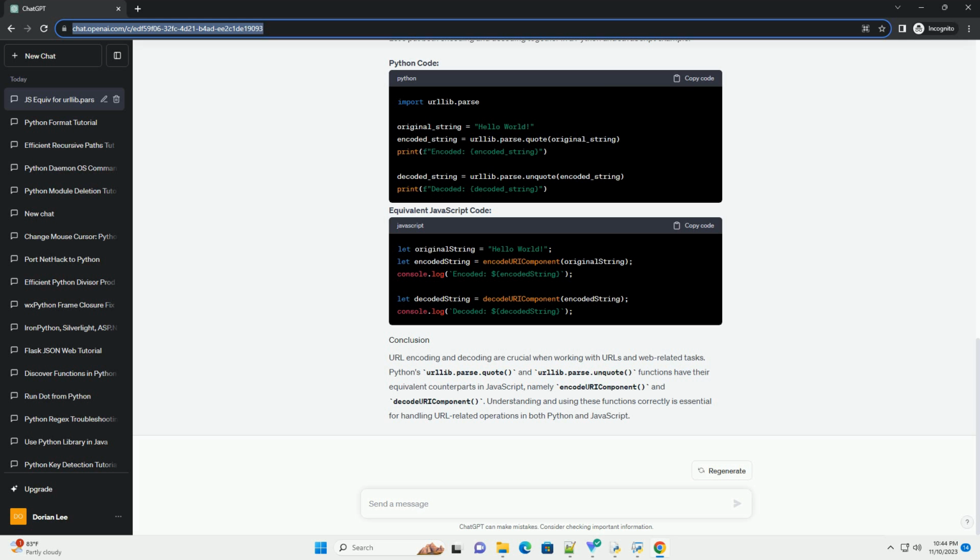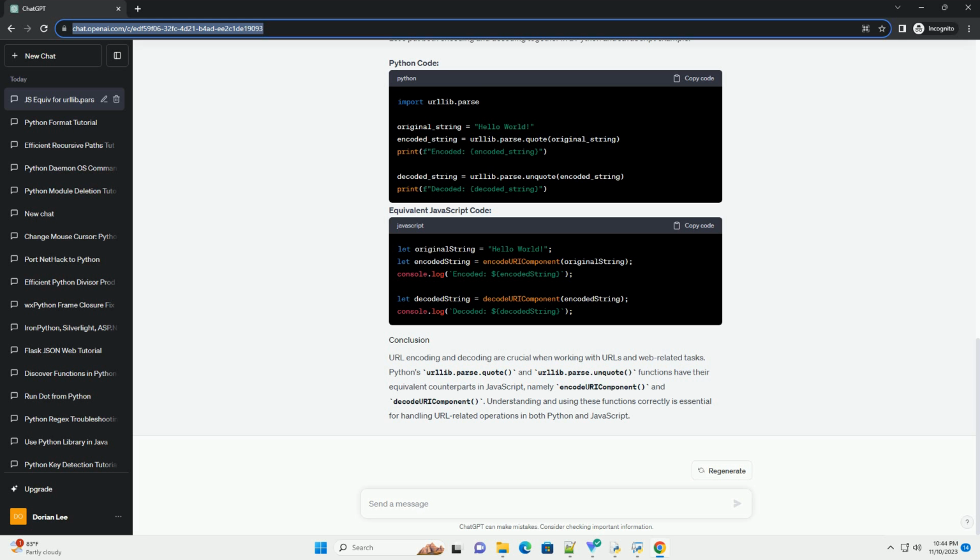In Python, the urllib.parse.quote function is used to URL encode a string, making it suitable for use in a URL. The equivalent function in JavaScript is encodeURIComponent. In Python, the urllib.parse.unquote function is used to decode a URL encoded string. The equivalent function in JavaScript is decodeURIComponent.